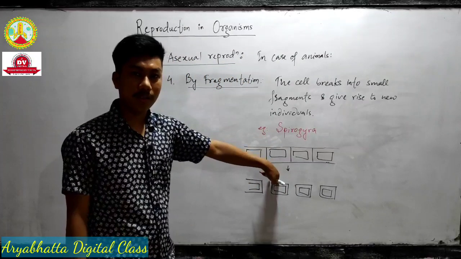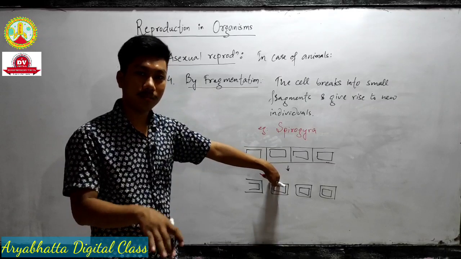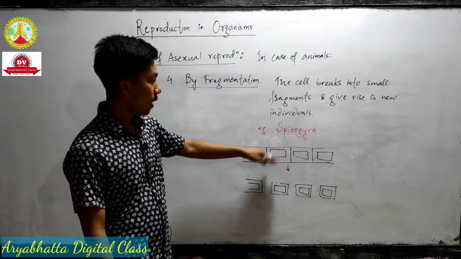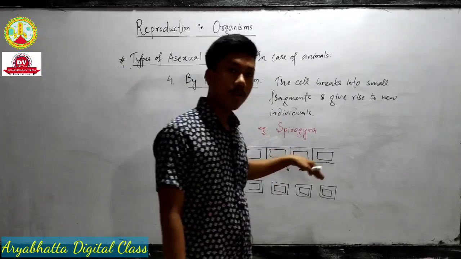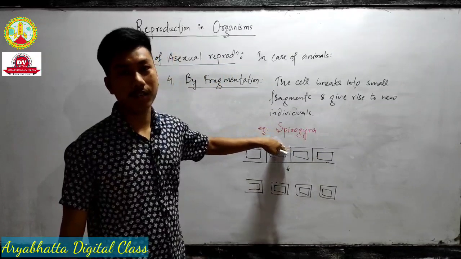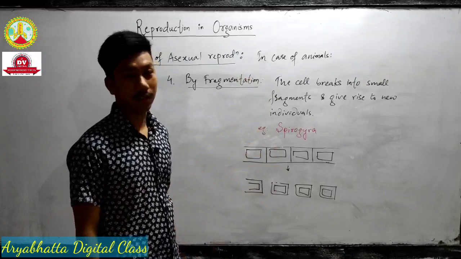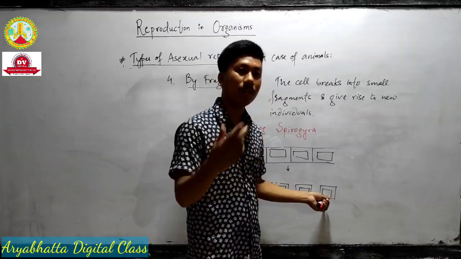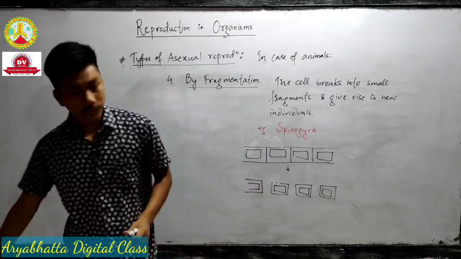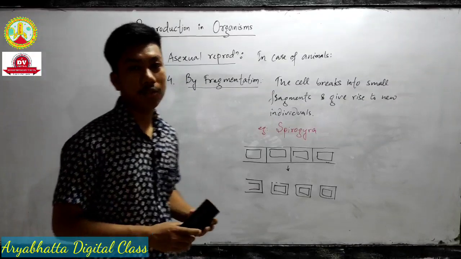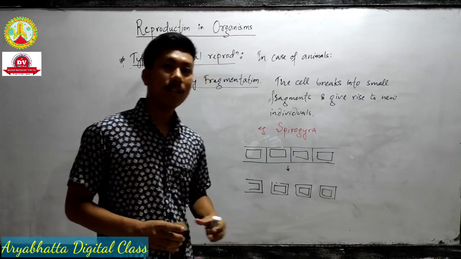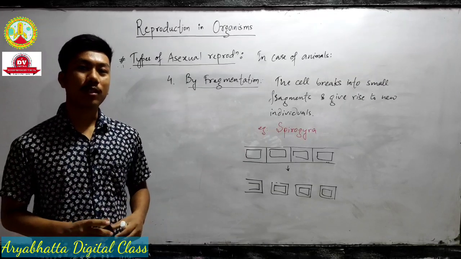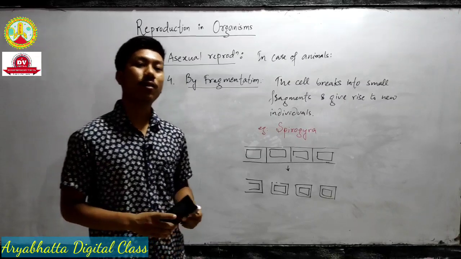There is a process, but we don't have to go into details at this stage. When you go to higher study and take botany, you will discuss the process of fragmentation in Spirogyra in detail. But at this stage, just know the basics. Fragmentation, example Spirogyra: the cell breaks into small pieces and gives rise to new individuals. So we have discussed the 4 types of asexual reproduction in animals. Next we will discuss the types of asexual reproduction in plants.